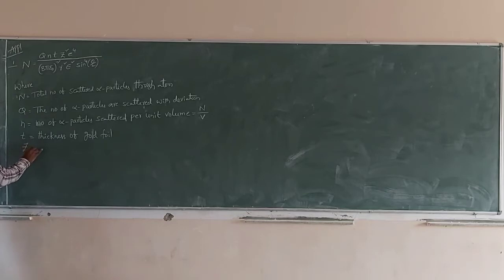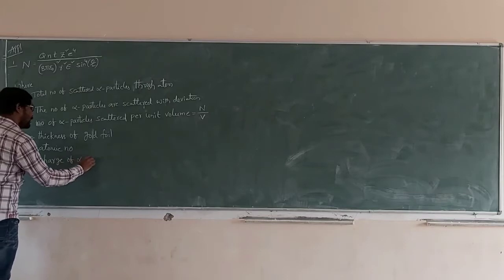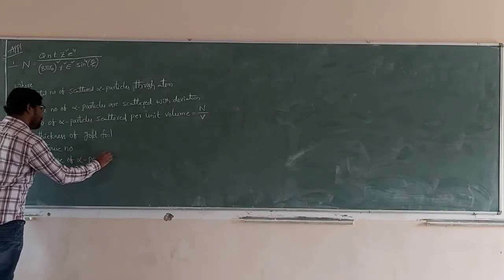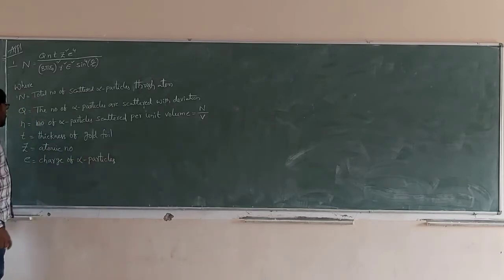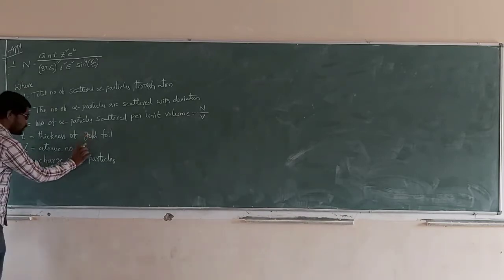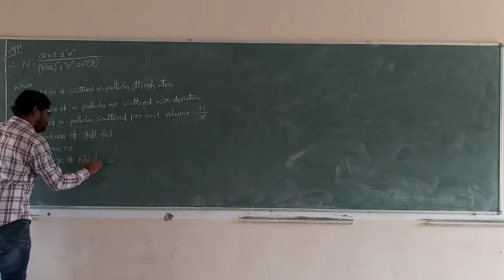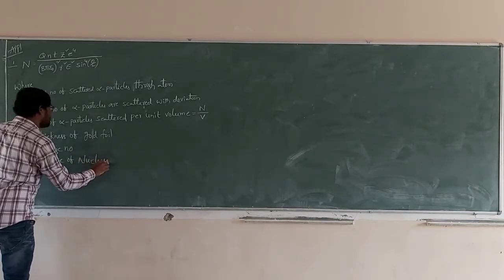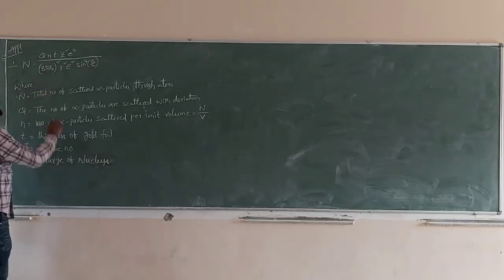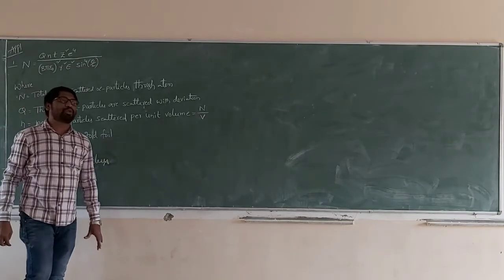Z is the atomic number of gold foil. E is the charge of the alpha particle, and Ze the charge of the nucleus. Next, 1 by 4 pi epsilon naught is the proportionality constant.